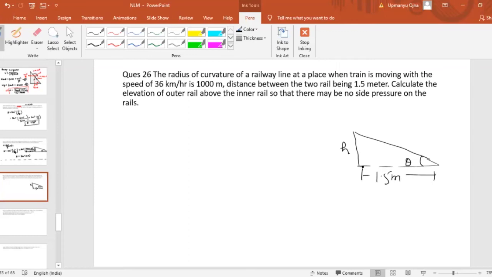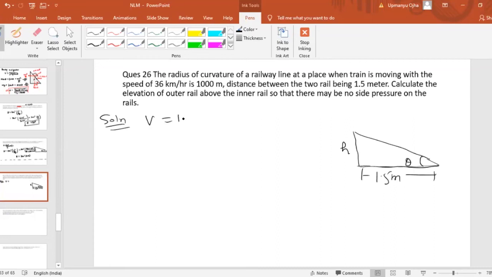Okay, fine. Now what they are telling you is that the train is moving with a speed of 36 km per hour. First of all, we have to convert 36 km per hour to meter per second. That would be 36 into 5 divided by 18, which will come as 10 meter per second.